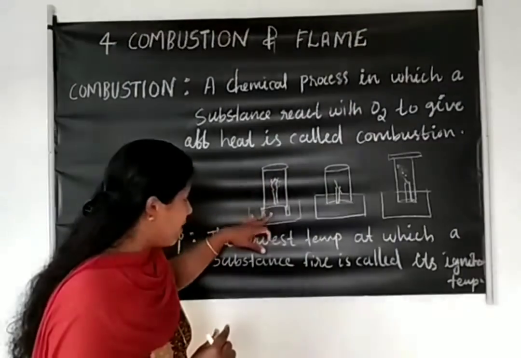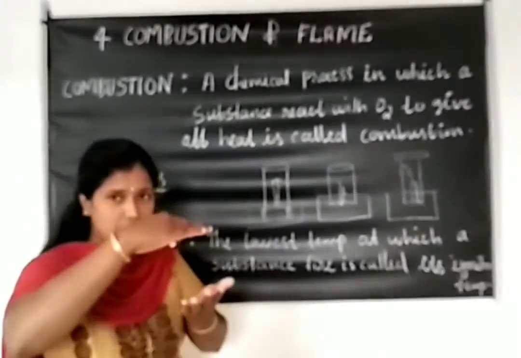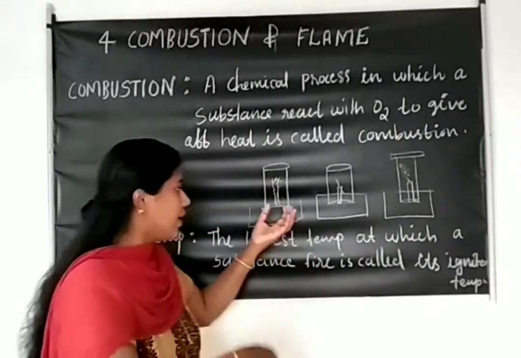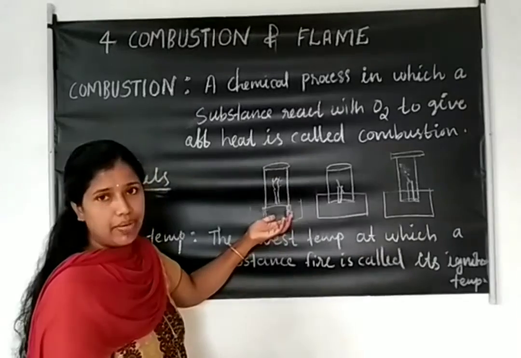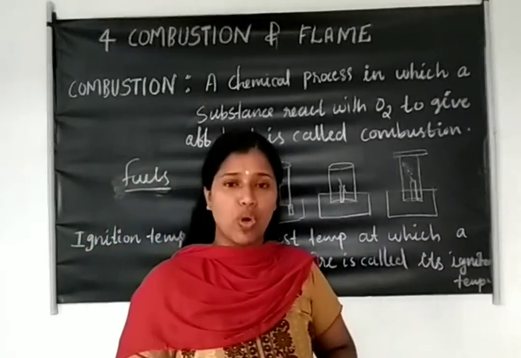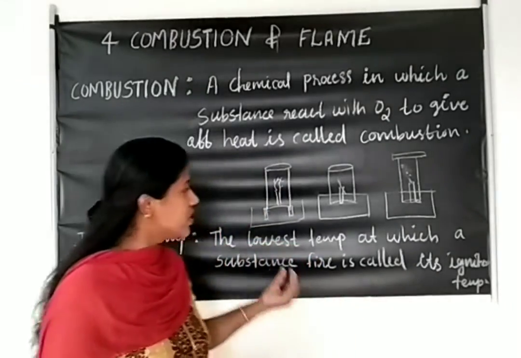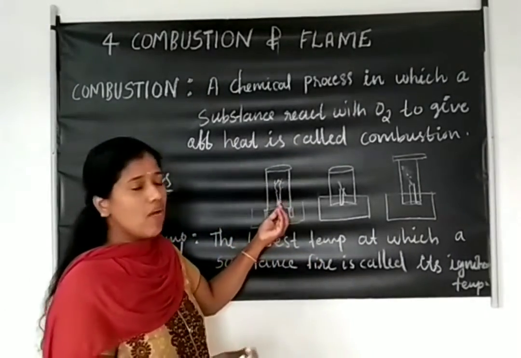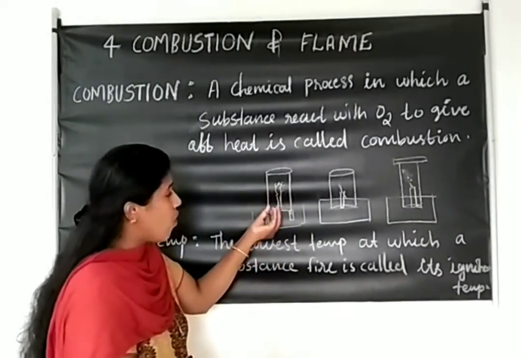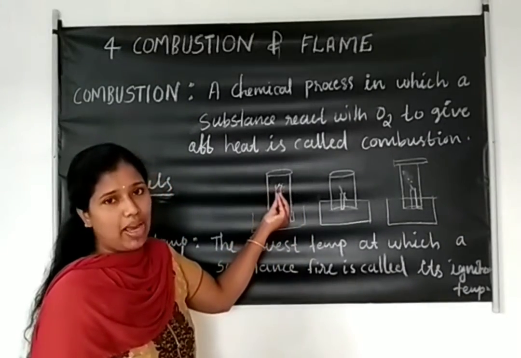When it is a lighted candle, above that we are keeping one glass, and the downside is open. Then what happens? Will it produce flame? Yes, of course it will produce flame. Why? Here air is passing, and with the presence of oxygen, it will produce flame.